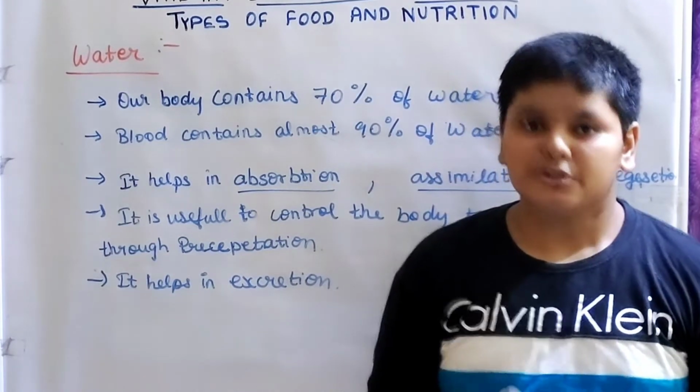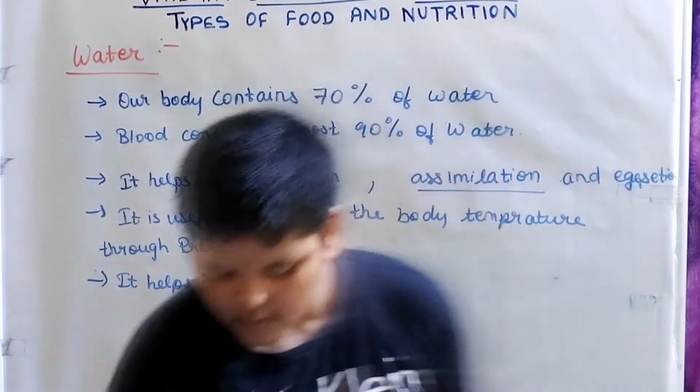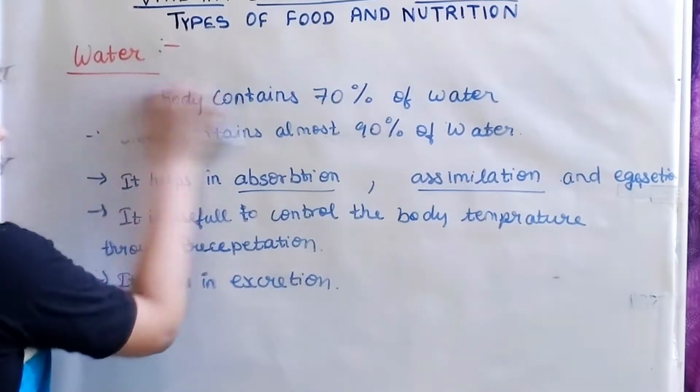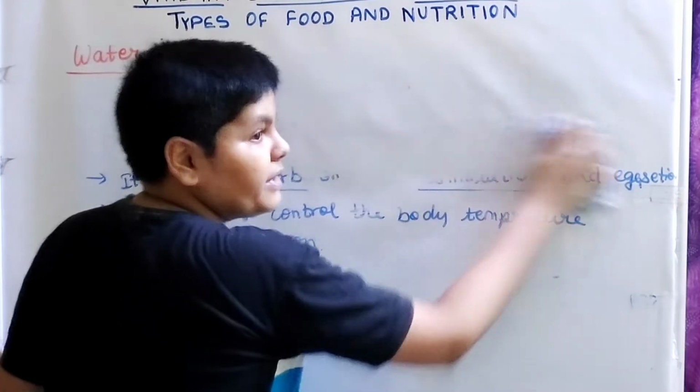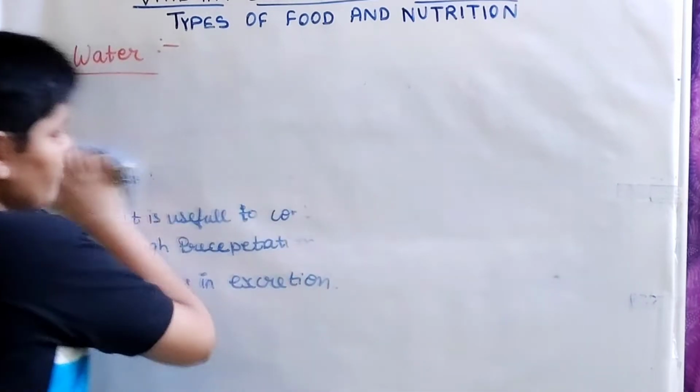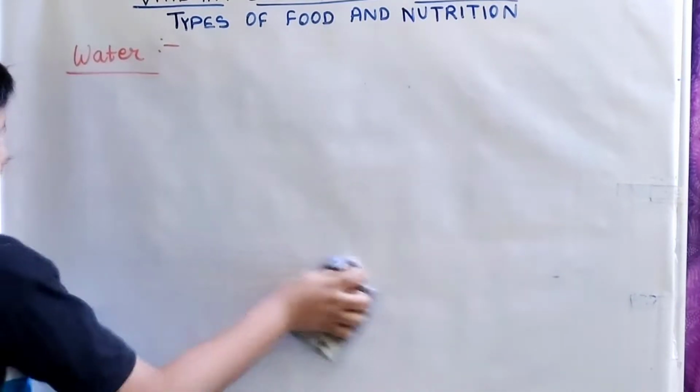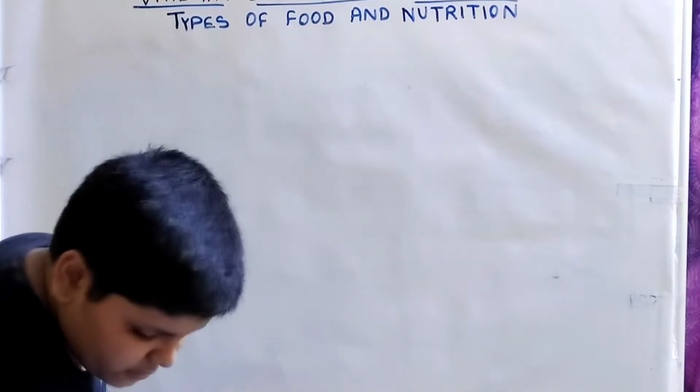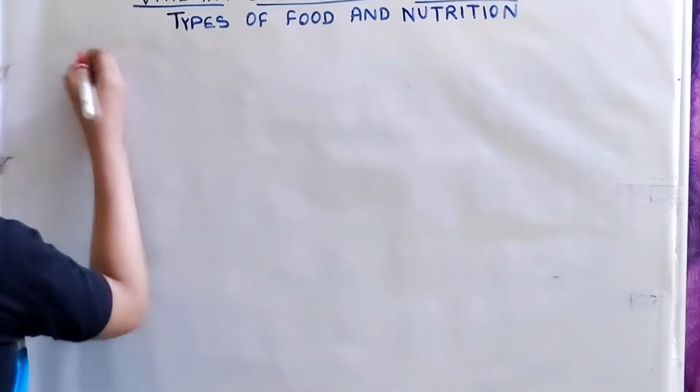The last thing to note here is roughage. So what is roughage? Roughage is actually plant fiber. You can say it is present mainly in plant foods and some animal foods. So after water we have roughage.